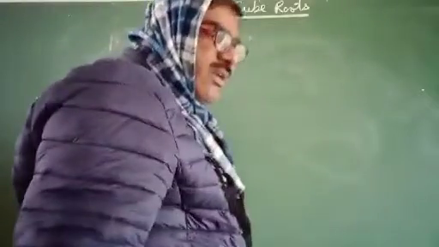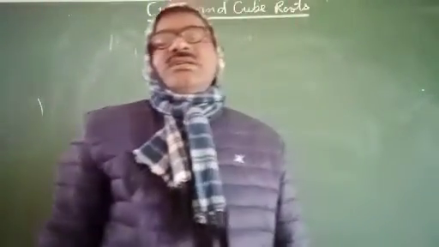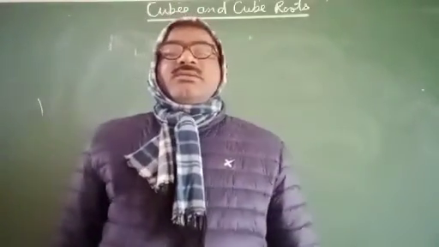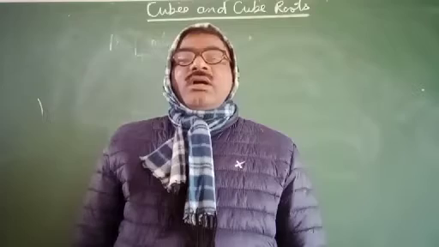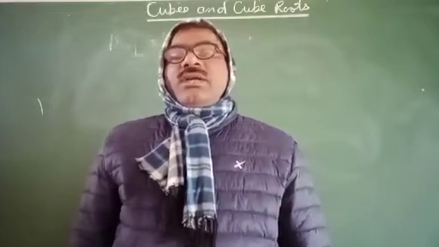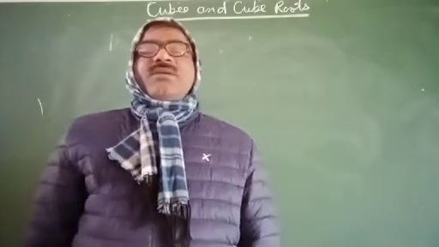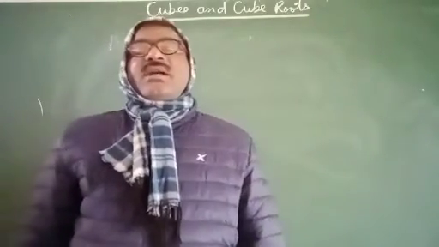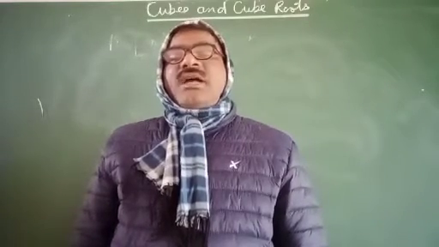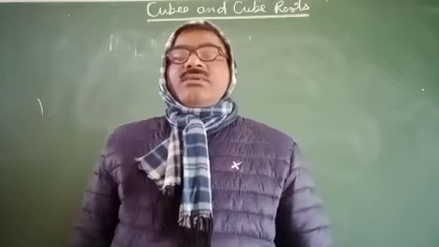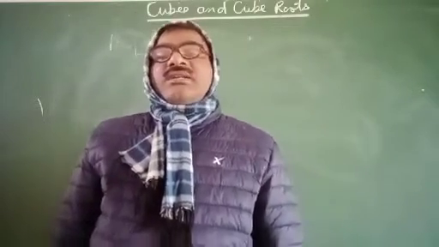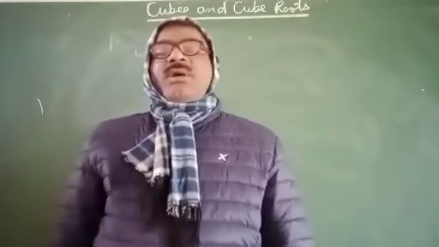I will explain which number is a perfect cube and which number is not a perfect cube. For checking which number is a perfect cube, first of all I will find out the prime factorization of that number. After prime factorization, if we find that all prime factors are in triples, then the number is a perfect cube.